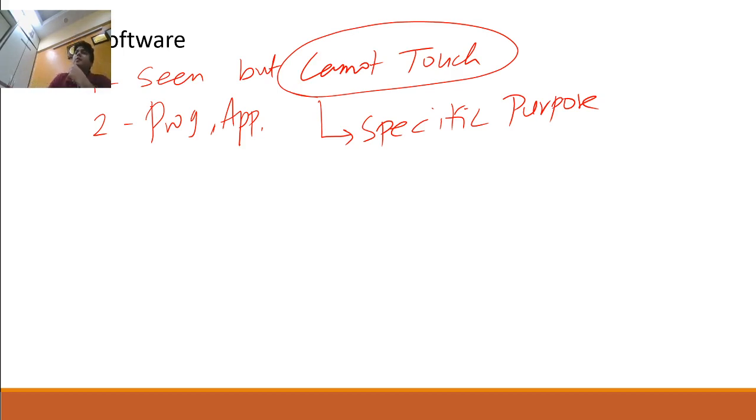Word is specifically for typing, making letters. PowerPoint is specifically for presentation. Excel is specifically for calculation. Remember one thing, every software is for a specific purpose.